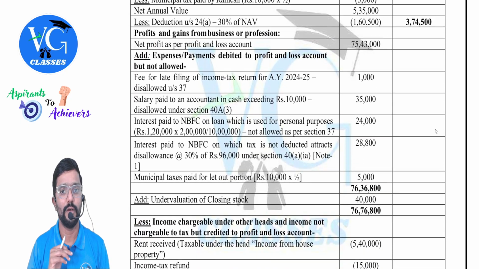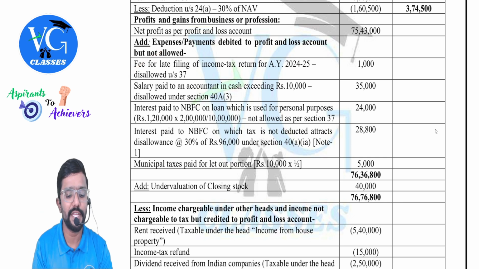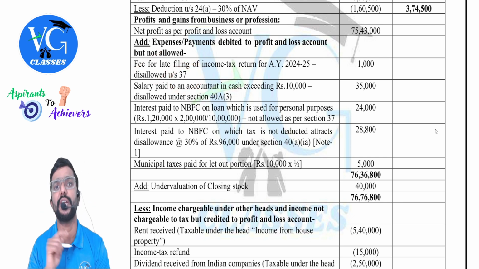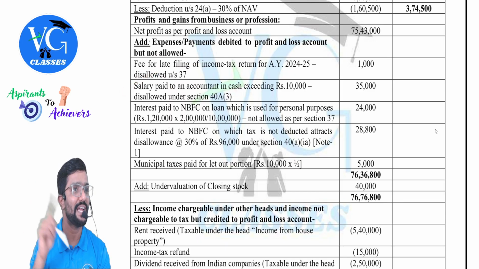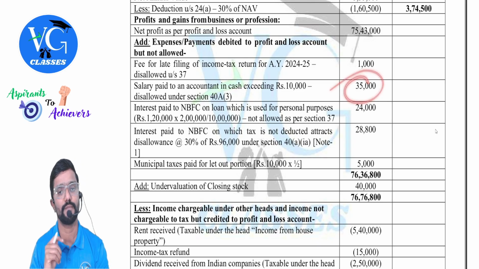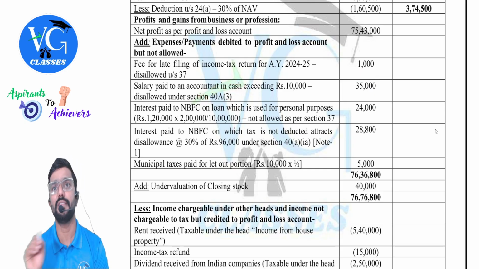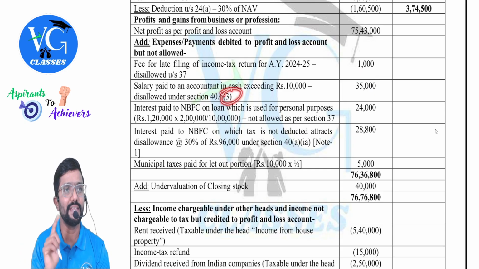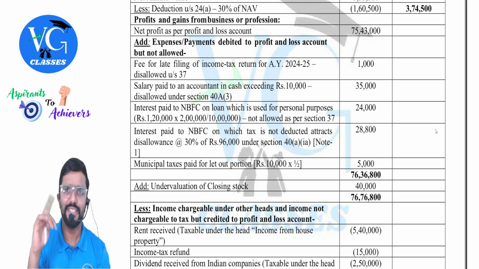First, fee for late filing of income tax return. Guys, as it is penal in nature, it is disallowed as per section 37. Next, salary paid to an accountant in cash, more than 10,000, entire 35,000 is disallowed as per section 40A(3). Easy to remember: A3, cash. C is the third alphabet, A3. After C, A will come, no?